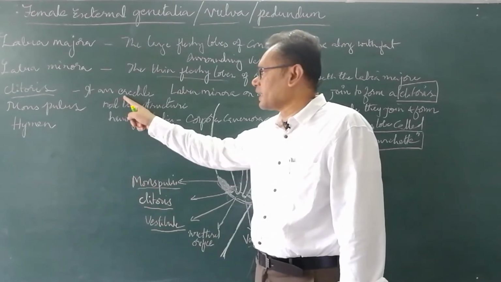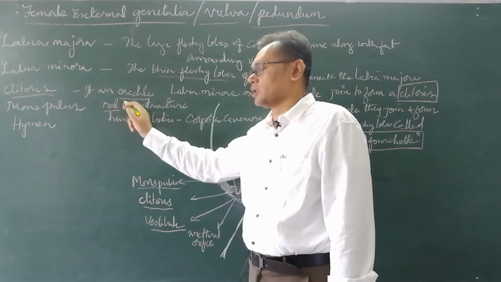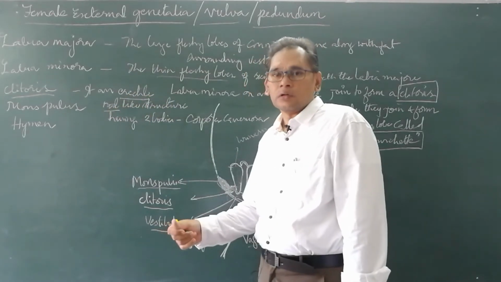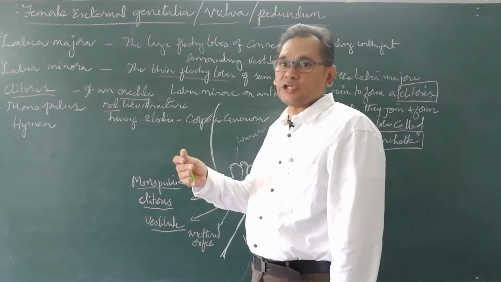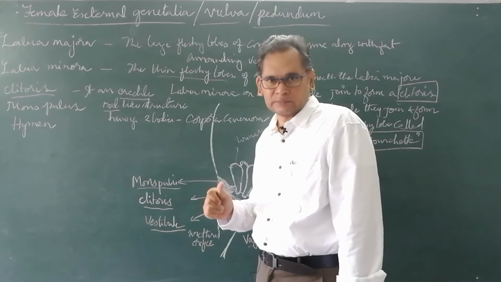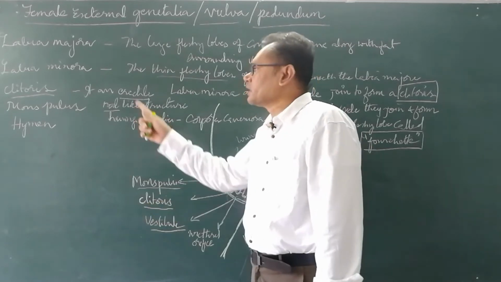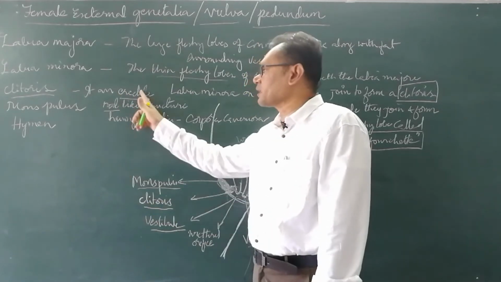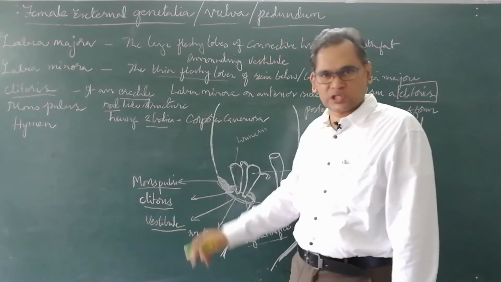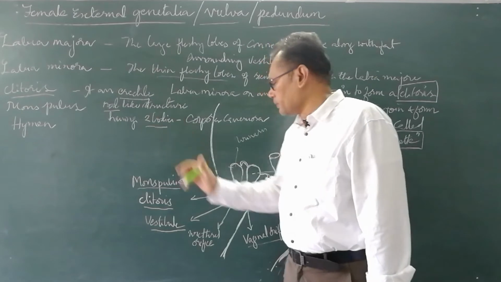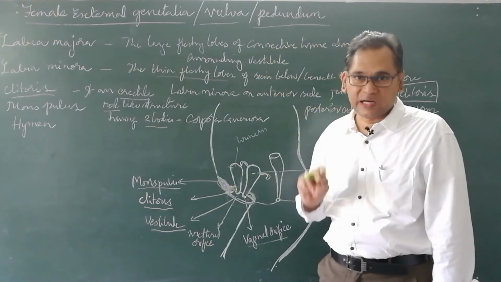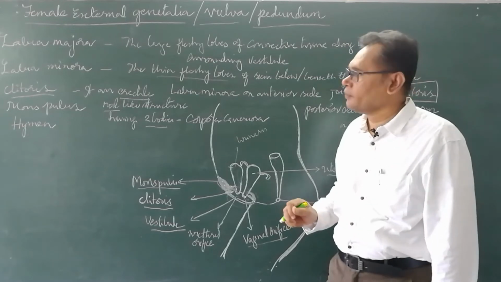Now this is an erectile rod-like structure. It means this structure undergoes activation during sexual activity. During sexual activity, it undergoes excitement and becomes erectile. It has two bodies, corpora cavernosa, which is formed by fusion of the anterior side of the labia minora.